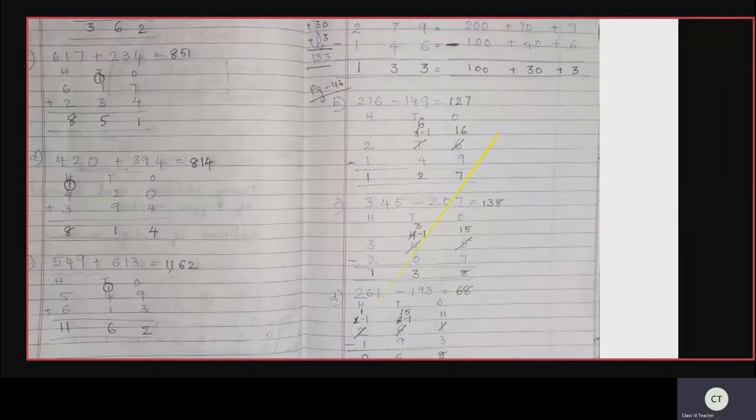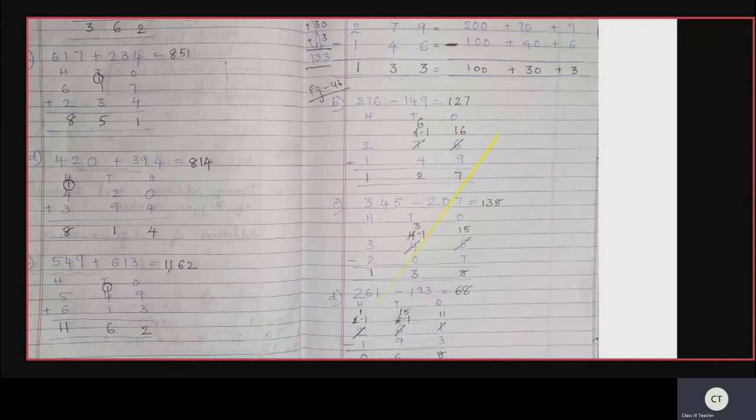The moment we do the borrowing, we have to do the borrowing from the tens place. So when you borrow 1 here, 6 will become 16, 5 will become 15, 4 will become 14, 3 will become 13, 2 will become 12, 1 will become 11, 0 will become 10, and 7 will become 17, 8 will become 18, 9 will become 19.